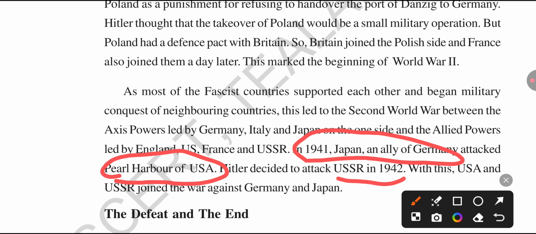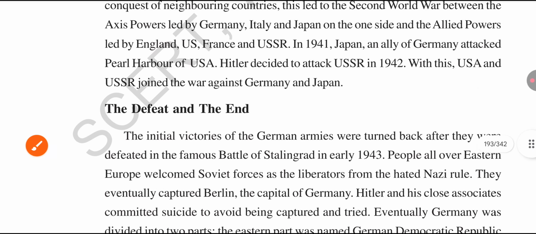So the war was fought between the Axis power countries and the Allied power countries. Finally, the Allied power countries were the victorious countries in the Second World War.